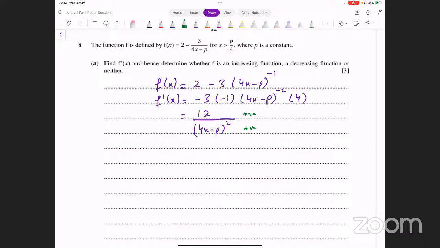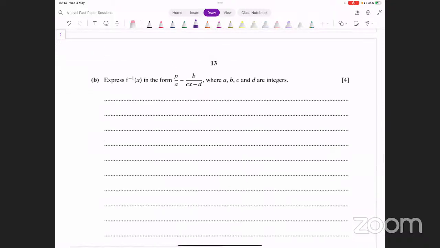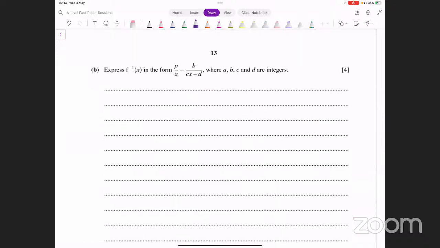So what can you say about this function? You would say f dash of x, the derivative is always greater than 0. And that means f of x is an increasing function. Okay? F of x is an increasing function. That's what you have to write here. Let's move on. Part B of this. It says express f inverse of x in this form where a, b, c, and d are integers.